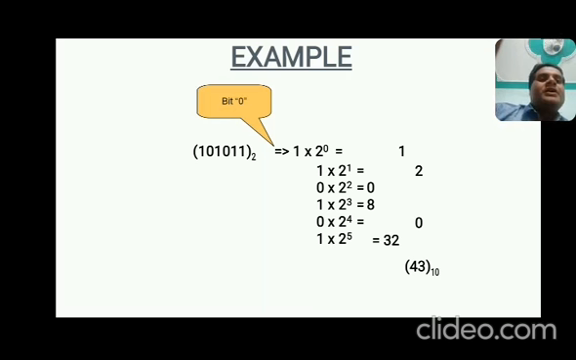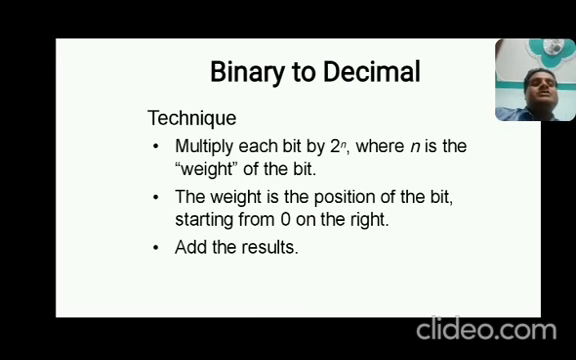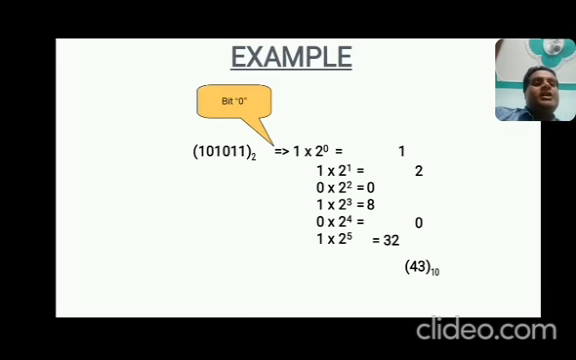That is 1. Now take the next bit, that is 1 into 2 to the power 1, because this is bit 1. So 2 to the power 1, the value is 2. Do the same for the next: 0 into 2 to the power 2 is equal to 0. So we get 1, 2, 0, 8, 0, and 32. Now, in the last step, add the result. So 1 plus 2 plus 0 plus 8 plus 0 plus 32 is equal to 43.